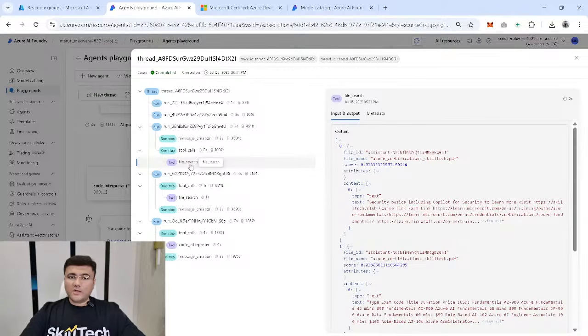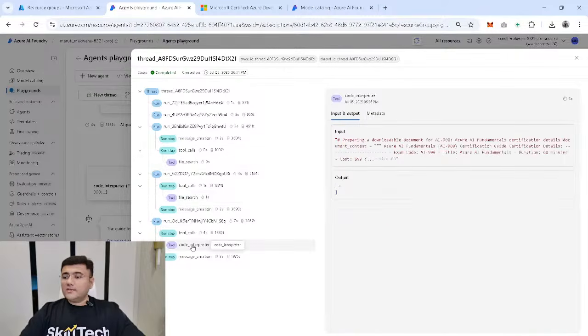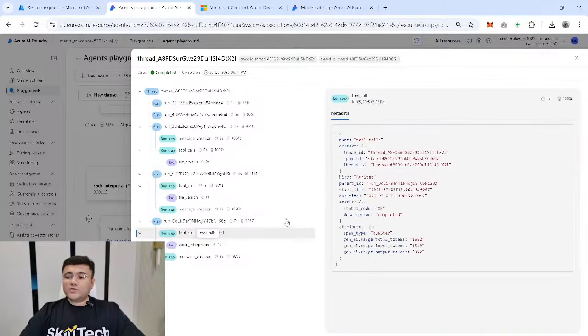Because in real agents with organization specific customization, you're going to have multiple tools. You want to see whether the agent is capable of choosing the right tool and performing the right actions based on the tool or not. You can see in the first few conversations, it is using the file search tool and giving me the response for AZ-204 and AI-900. And then in this particular section, it is using the code interpreter tool, and using that tool, it is generating that document, which is a Notepad file.